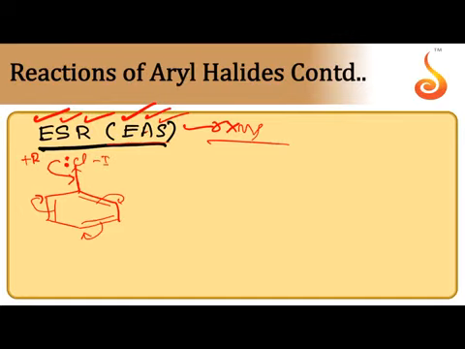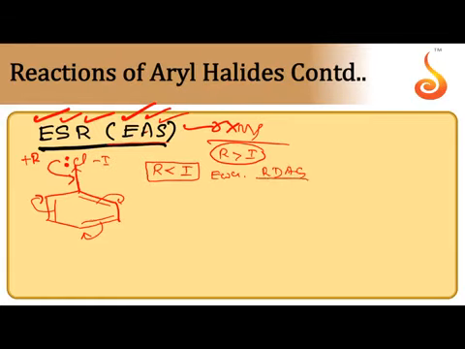When both effects work in opposite directions, generally the resonance effect is stronger than the inductive effect, but only for halogens the resonance effect is weaker than the inductive effect. That's why chlorine is a ring deactivating group, a mild electron withdrawing group.